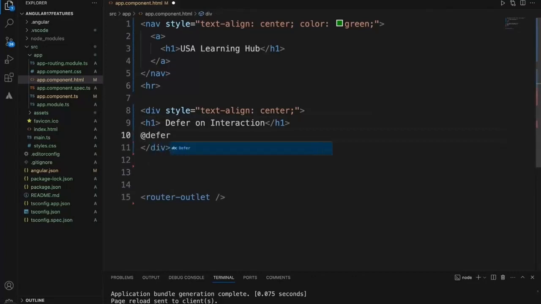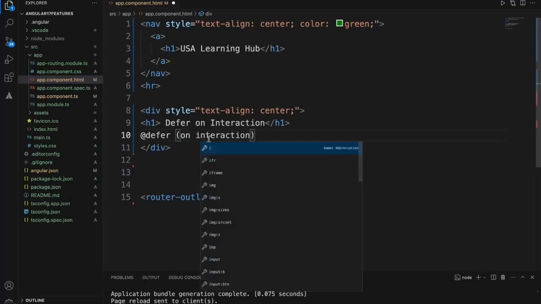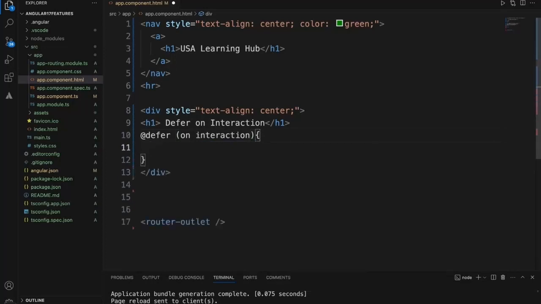So defer goes like this, @defer, and the first one that we wanted to test is defer on interaction. It will be small letter. So we'll understand what is on interaction.